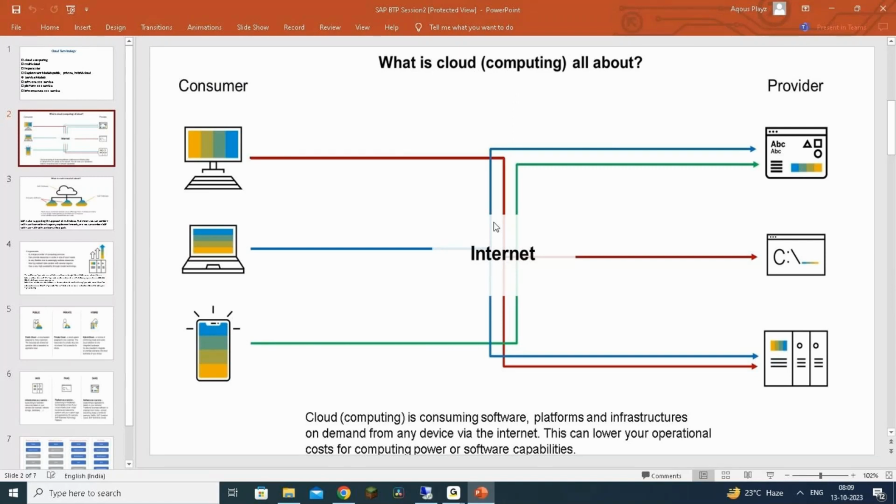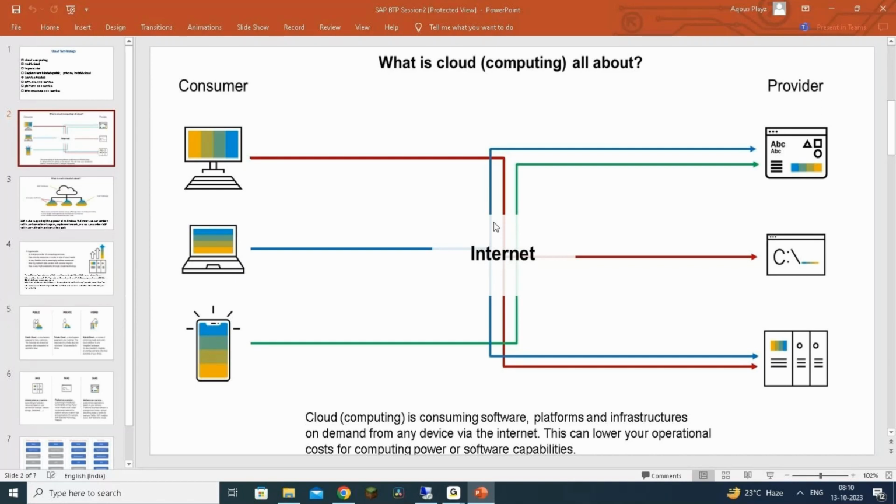So you don't need to build a big data center in your office for scalability and high availability. You also don't need to reserve computing resources in case you want to build a new application and first do a prototyping project.